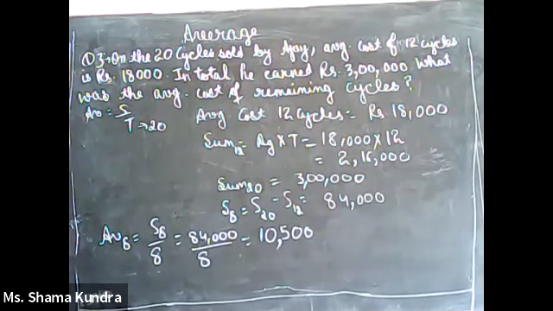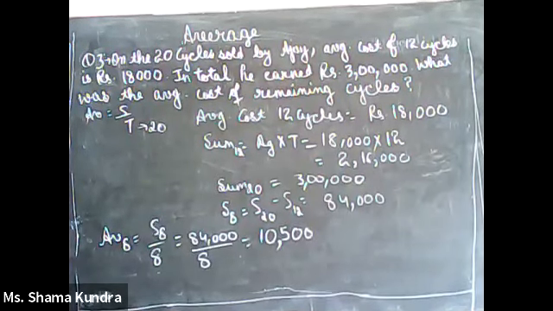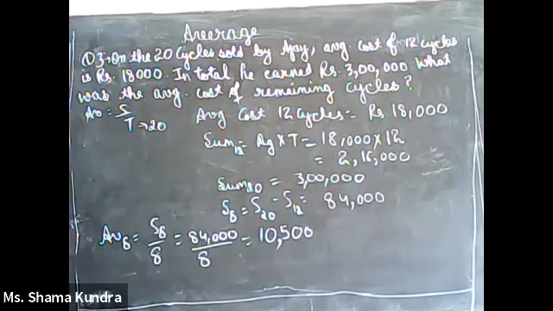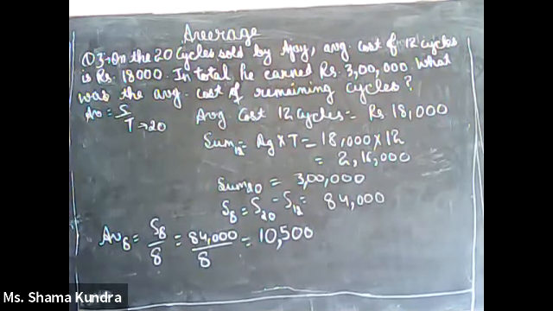This is the average cost of the remaining cycles. This is the answer. Look, we will go through it once again. This is very, very easy. You might feel that this is confusing, but it is not. Take a look at it, because once you understand this concept, you can use it very easily in other sums, because this is very useful.